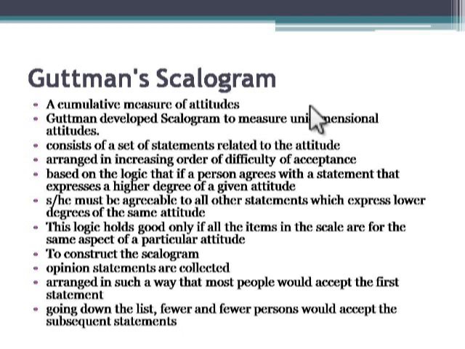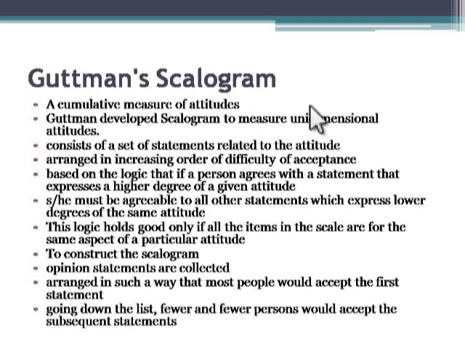Now, how to develop this scalogram? For constructing the scalogram, opinion statements are written and arranged in increasing order of difficulty of acceptance. That means they are arranged in a way that most people would accept the first statement, and as we go down, fewer and fewer people will accept the subsequent statements.